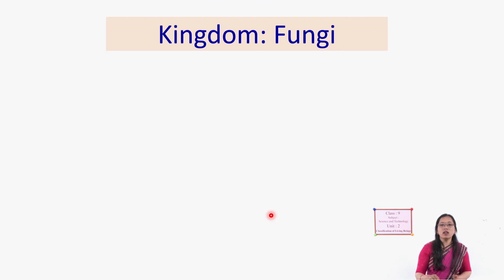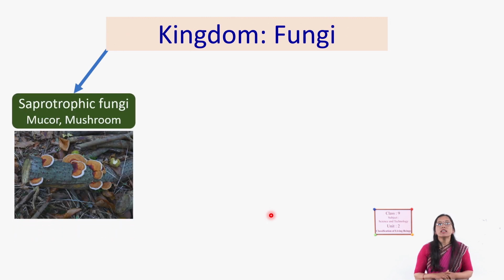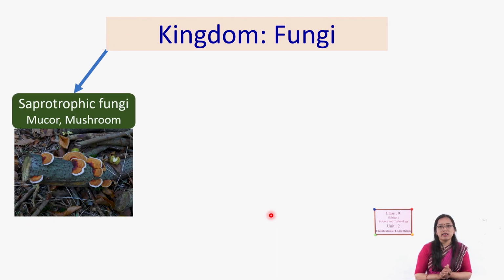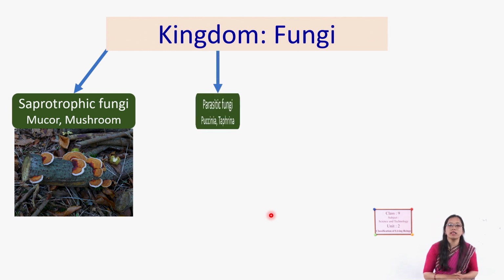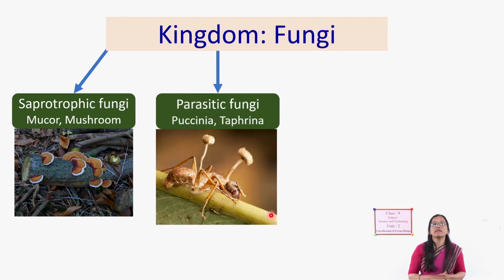These fungi are also classified into three groups. What are those three groups? Saprotrophic fungi: already you know that saprotrophic means growing especially on dead bodies of plants and animals, for example mucor and mushroom. Another group is parasitic fungi.